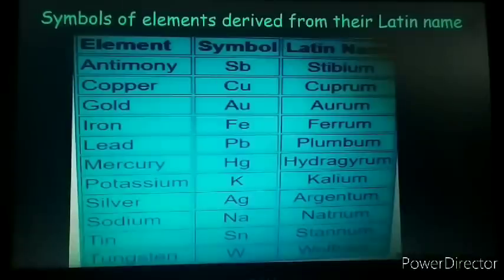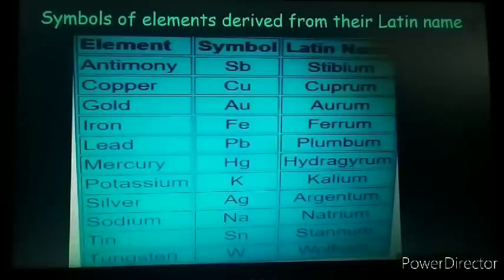Then iron, its symbol is Fe, and the Latin name is ferrum. Another element is lead, symbol is Pb, and the Latin name is plumbum. Mercury, its symbol is Hg, and the Latin name is hydrargyrum. Then potassium we have already discussed. It is derived from kalium, so the symbol is K.